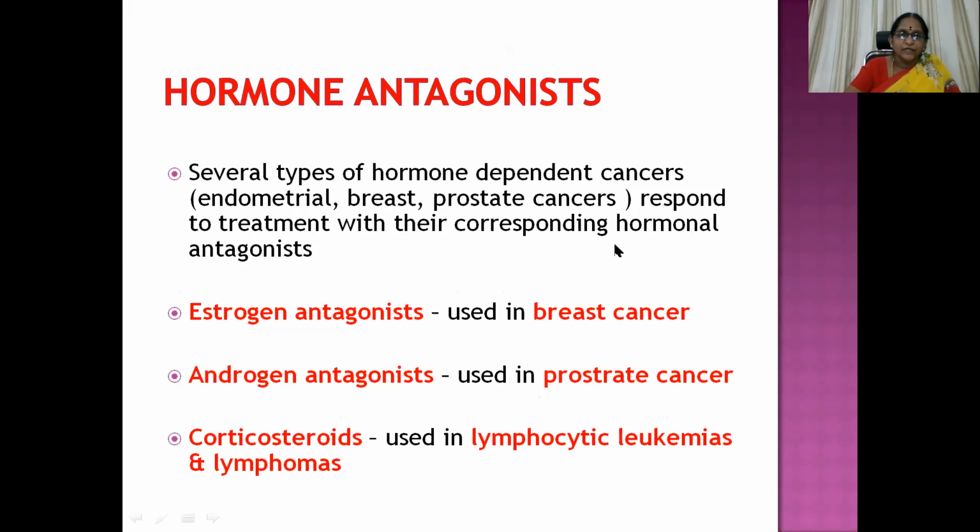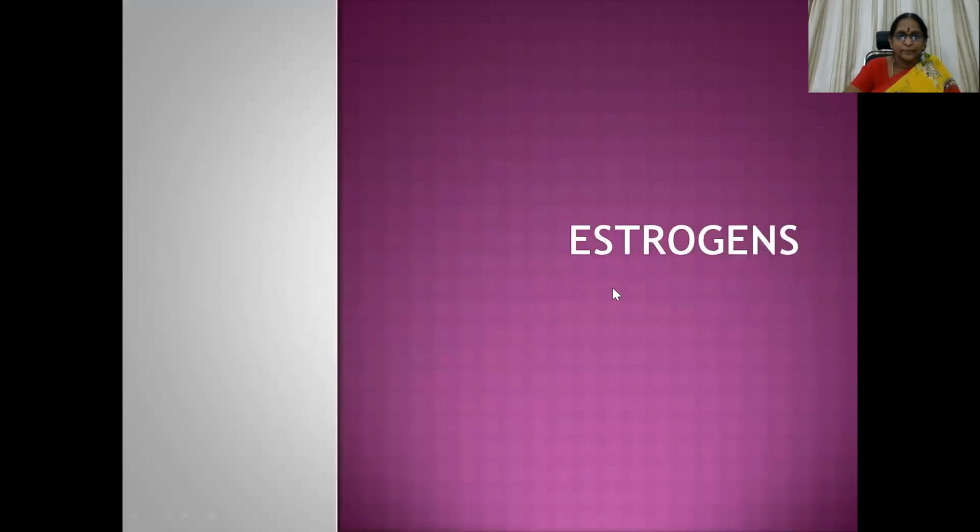Hormone antagonists. Several types of hormone-dependent cancers like endometrial, breast, prostate cancers respond to treatment with their corresponding hormonal antagonists. Like, for example, estrogen antagonists are used in the management of breast cancer. Androgen antagonists are used in the management of prostate cancer. And corticosteroids are used in the management of lymphocytic leukemias and lymphomas.